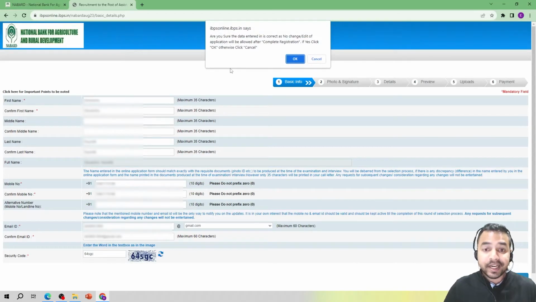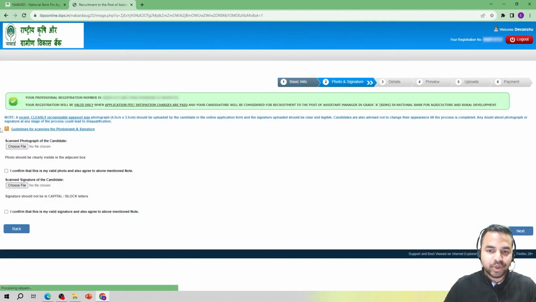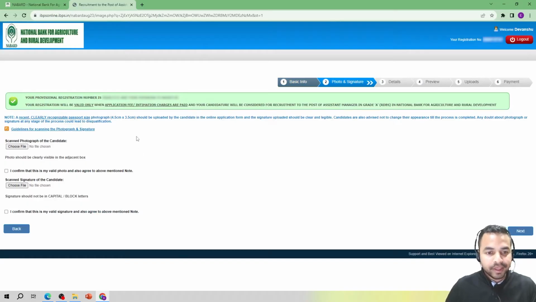So now it says, are you sure the data entered is correct, as no change or edit of the application will be allowed after completing the registration? If yes, click OK, otherwise click cancel. Okay, so that is the warning that this platform is giving you, that you have to make sure that all the details are correct. So as I have just clicked on OK, now you can see that the following page will appear, which is basically telling me my registration number as well as the password.